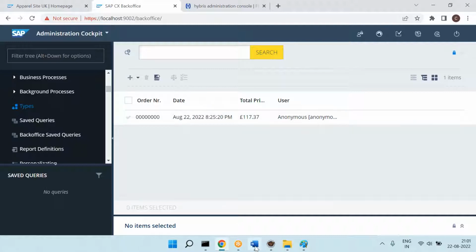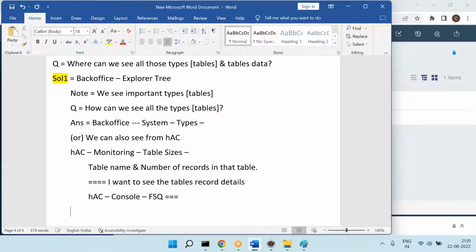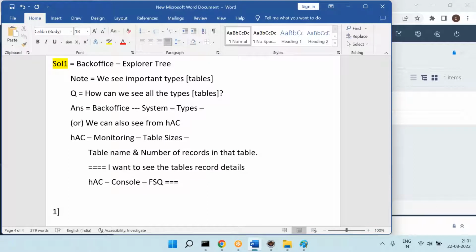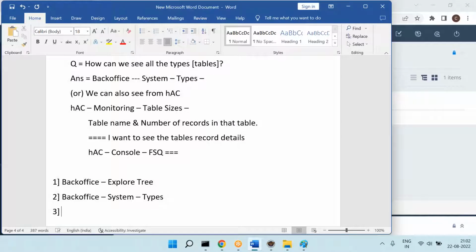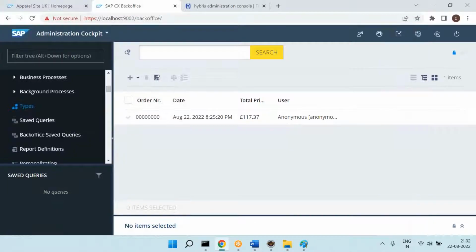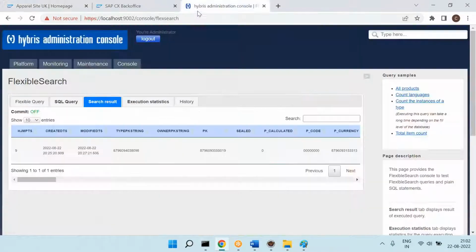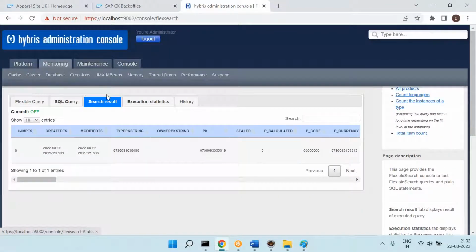Okay, just recollect once, please, everyone. What are the different options we have? We can go to hAC, we can go to back office, and from exploratory we can see. But what is the challenge in the exploratory? We can only see the important tables. Now, if I want to see the full list, then go to the back office, go to the system, go to the types. We can also check from hAC, monitoring, database.